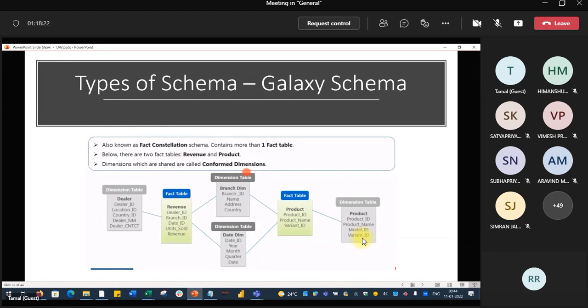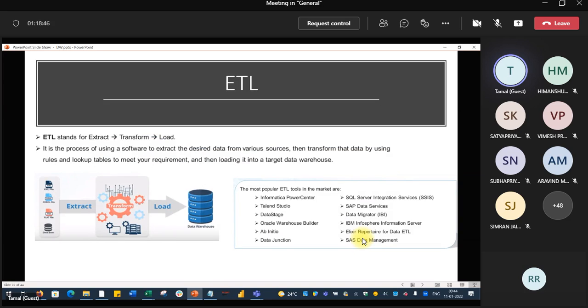Then galaxy or fact constellations: obviously multiple fact tables and multiple dimension tables. So these are the three types of data model that can be produced. It will be much clearer tomorrow when we do the exercise.